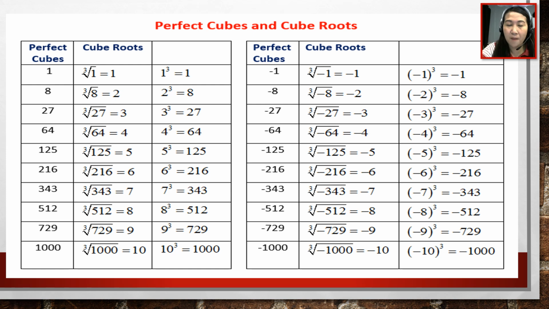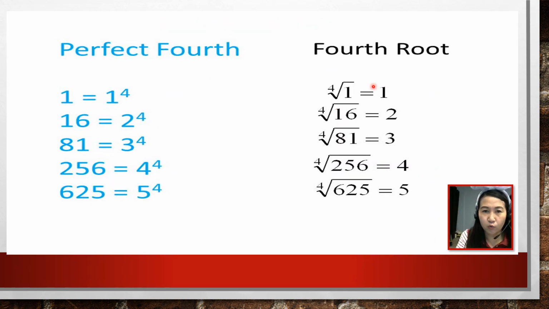Okay? How about if we have the fourth root? Okay, so the perfect fourths are 1, 16, 81, 256, 625, so on and so forth. We call it perfect fourth because there is a number that can be multiplied 4 times to itself that will give us the following numbers.